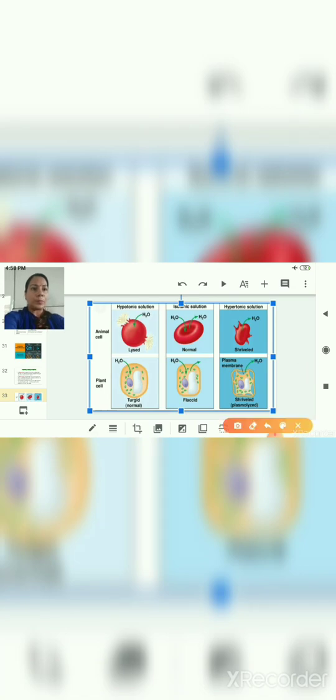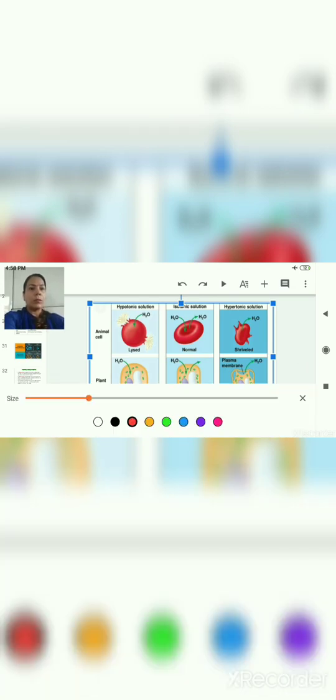So what will happen when the concentration of water is less outside in this environment? Here, children, the concentration of water is less in this environment as compared to the cell. So what will happen? The water molecules will move from higher concentration to lower concentration, and the water will move from inside of the cell to the outside environment, and as a result of this, the cell will shrink.